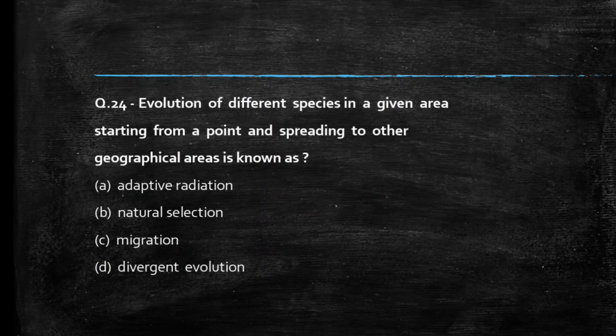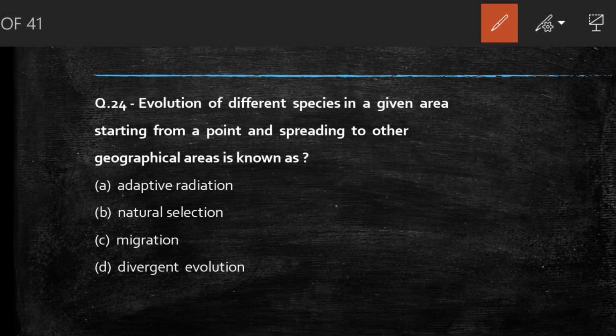Next question we see, evolution of different species in a given area starting from a point and spreading to other geographical areas is known as adaptive radiation, natural selection, migration, divergent evolution. Students, comment your answer. So the right answer to this question is option A, adaptive radiation.